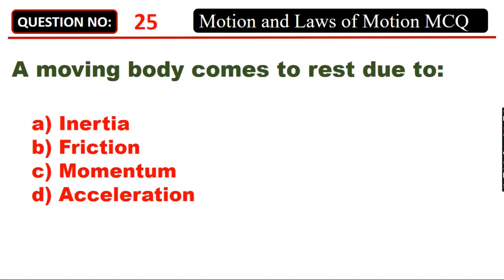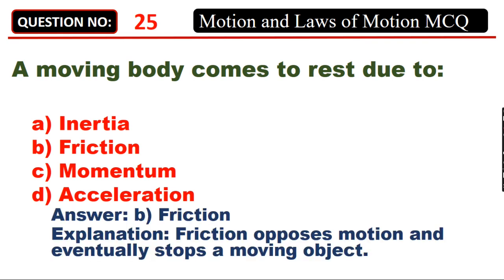A moving body comes to rest due to A. Inertia, B. Friction, C. Momentum, D. Acceleration. Answer: B. Friction. Friction opposes motion and eventually stops a moving object.